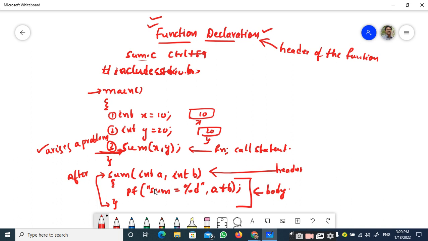In the header part, we have the return type, name of the function, and the list of parameters. When you specify the header of the function well before the function call statement, then the compiler will not raise any problems.